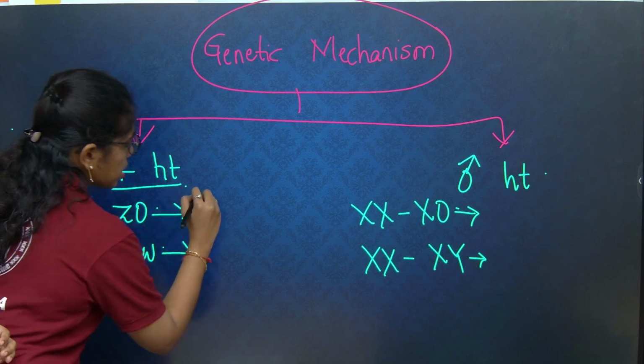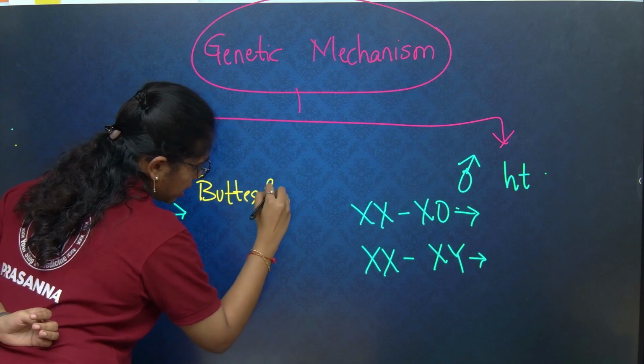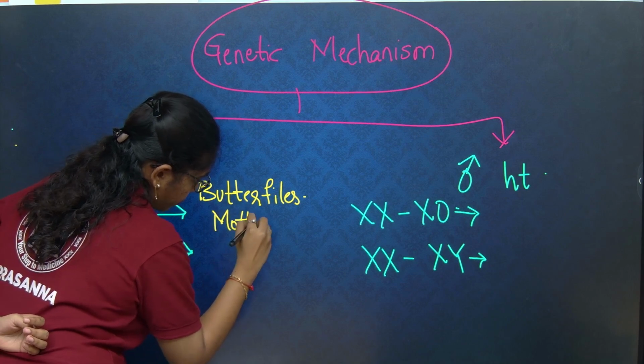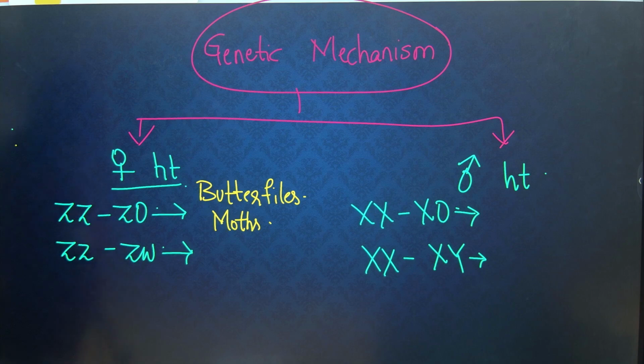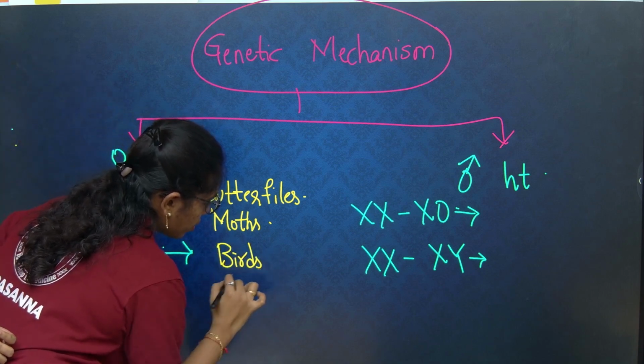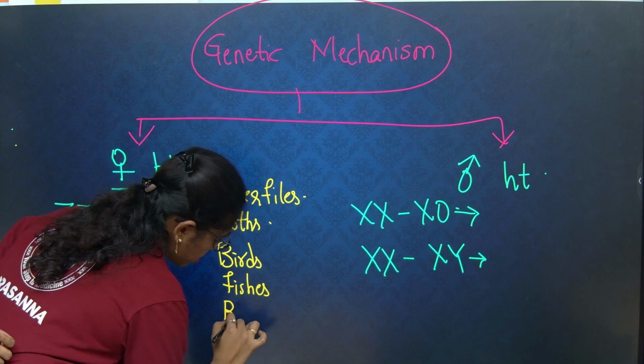ZO type examples include butterflies and moths. ZW includes birds, fishes, reptiles.